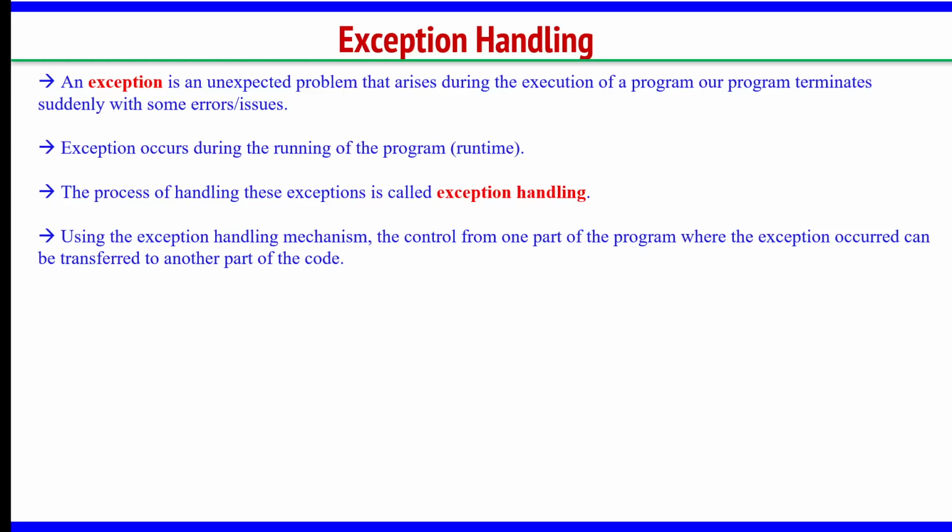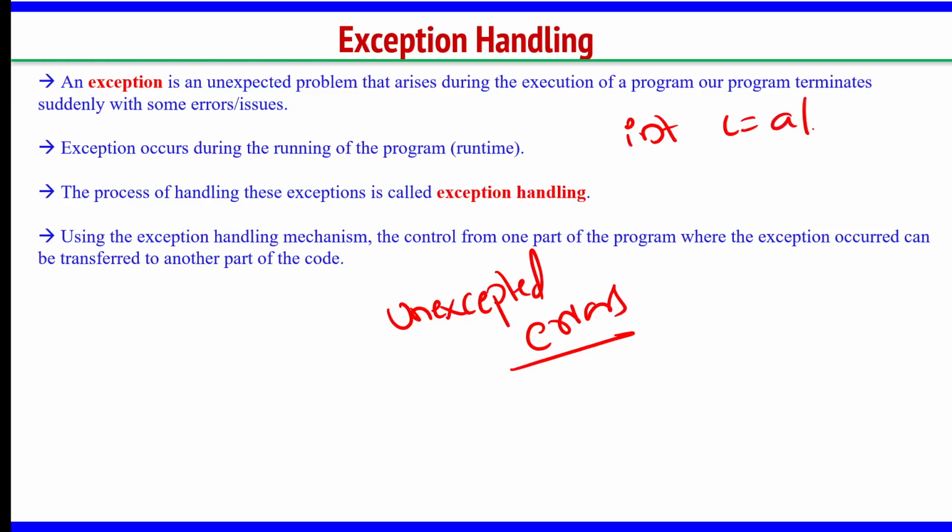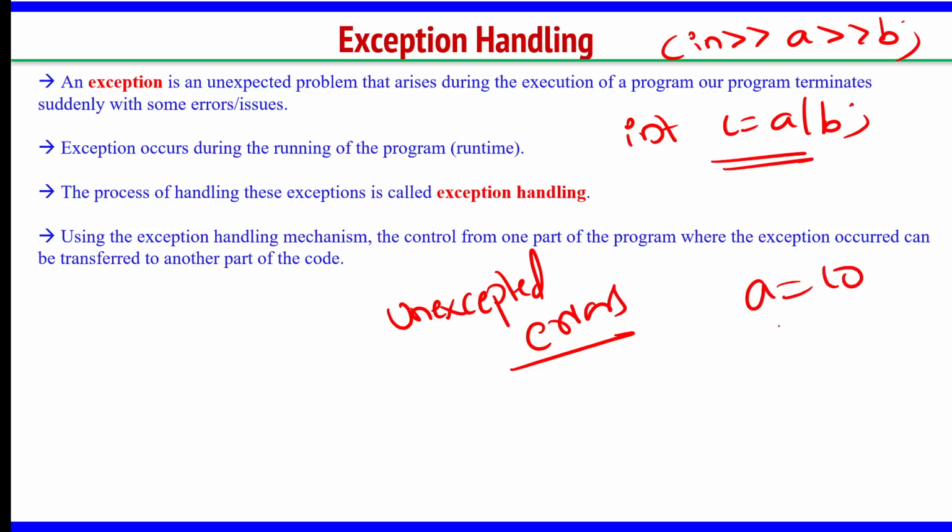So, exception handling in C++. Sometimes when we write a program, some unexpected error can occur in the program. Some unexpected errors can come. For example, you wrote a program int c equal to a by b, and when you are executing the program using cin statement, you are reading the values as a and b. If the user gives a as 10 and b as 0,